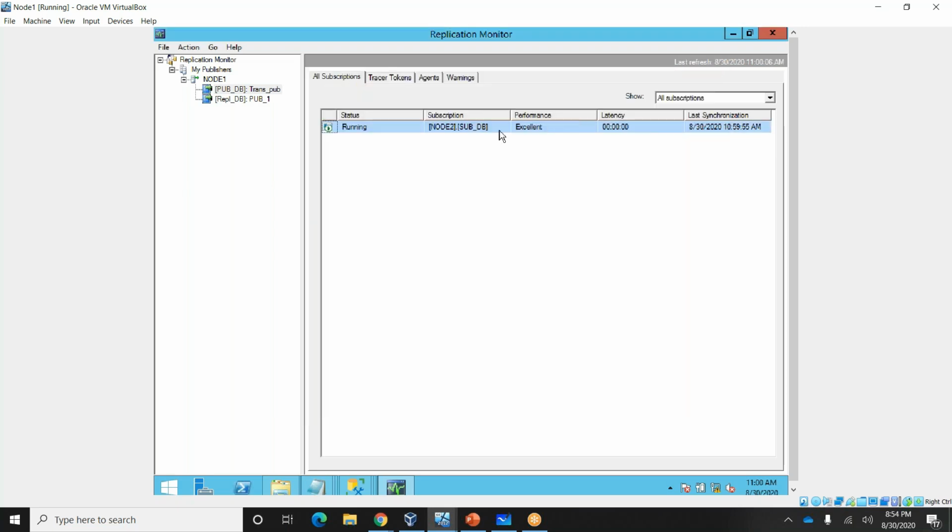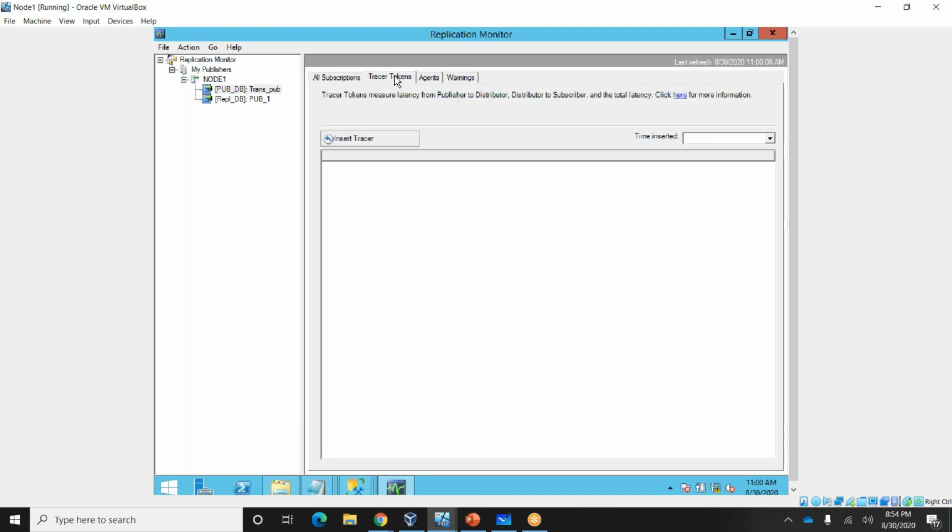You have one more thing as well. You can see, right, the tracer token. This will help when you feel replication is not functioning properly, meaning the data at the publisher is not being replicated or copied to the subscriber. You can verify it by inserting a tracer token.